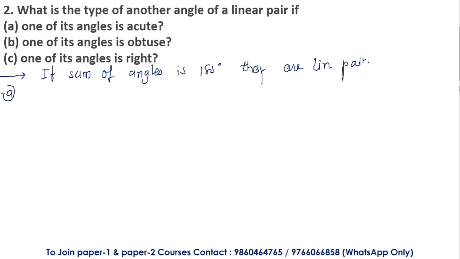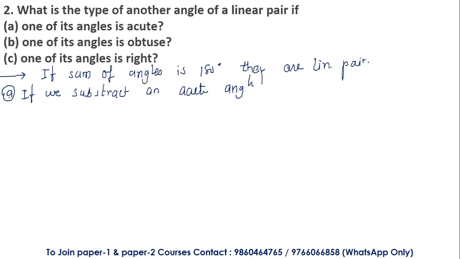For option number A, look here now. If we subtract an acute angle, we are going to subtract it from 180 degrees only, right? We know acute angles are the angles less than 90 degrees.